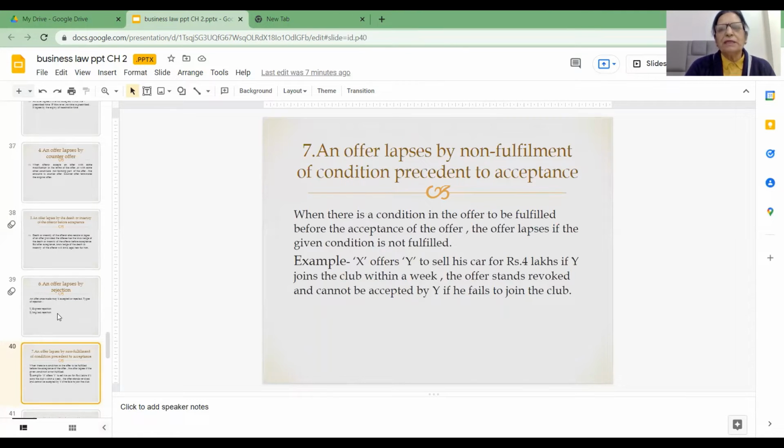Seventh is an offer lapses by non-fulfillment of a condition precedent to acceptance. If some condition has been laid down, which is a must for acceptance, then that must be fulfilled. X offers Y to sell his car for rupees 4 lakhs if Y joins the club within a week. The offer stands revoked and cannot be accepted by Y if he fails to join the club, because joining of the club is the precondition. If he does not join, then the condition is not going to be fulfilled. It means the offer will lapse.